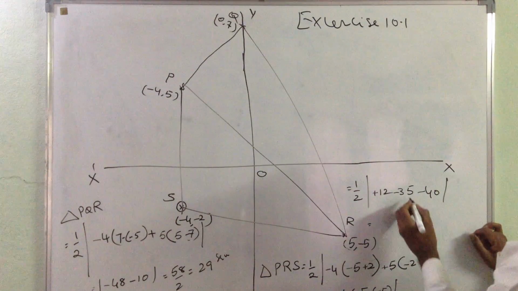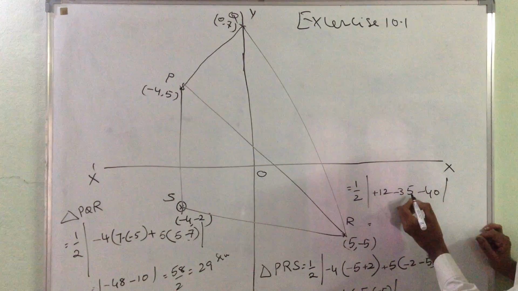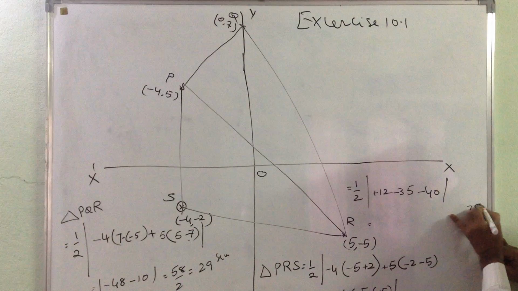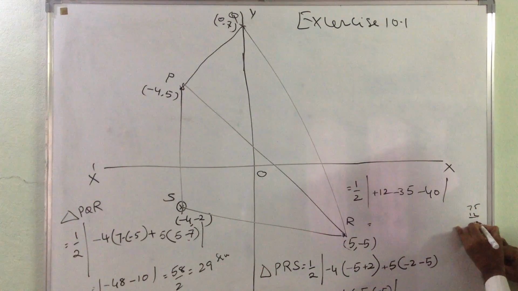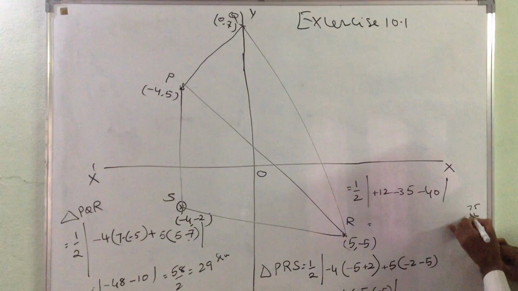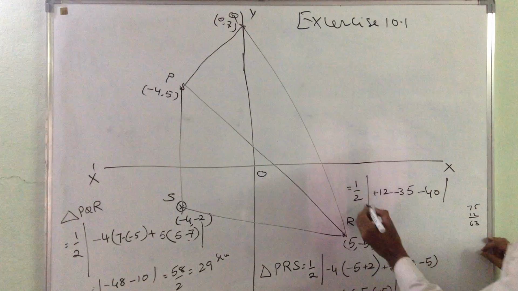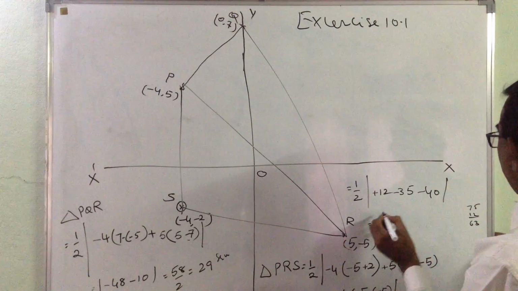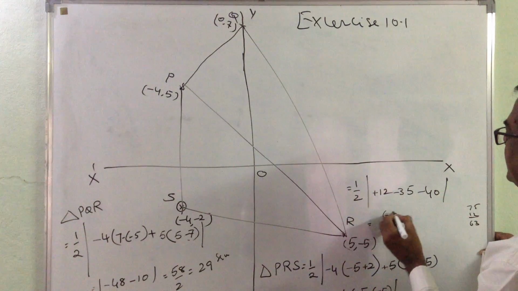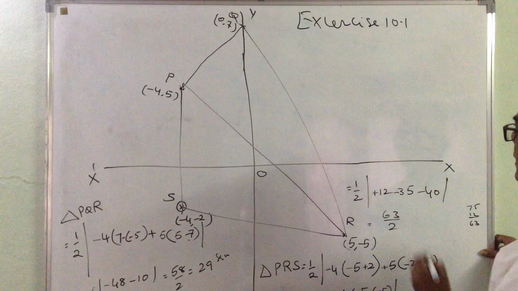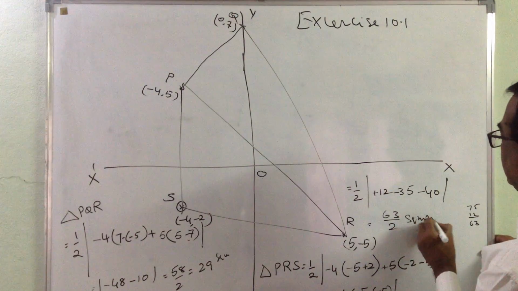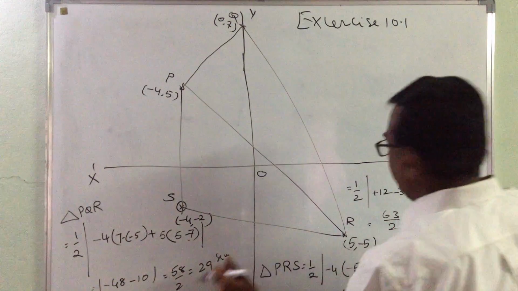This is equal to minus 40 minus 35, minus 75, plus 12, that is -63. So modulus of -63 by 2 is 63 by 2 square units.